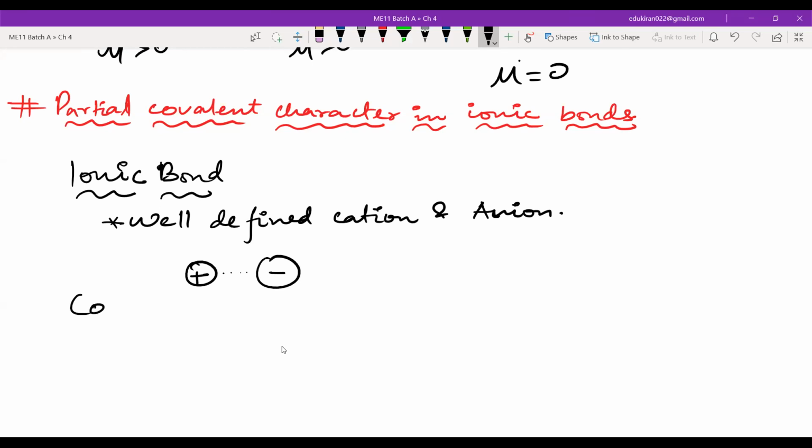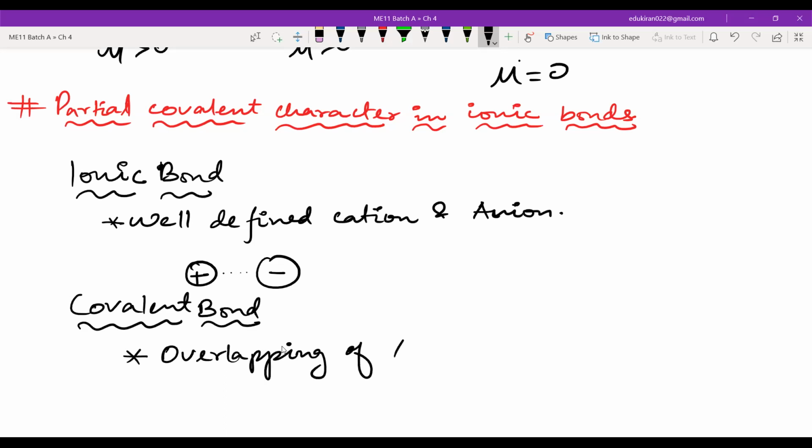Right. Okay. Now, then what about covalent bond? What is covalent bond? Overlapping of atomic orbitals, right? Atomic orbitals are present in atoms. Just for this topic, we can generalize that covalent bond is formed by overlapping of atomic orbitals, and atomic orbitals are present in atoms. That means atoms must be overlapping. But what about cation and anion?